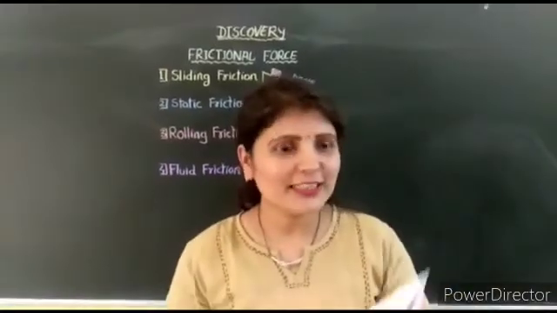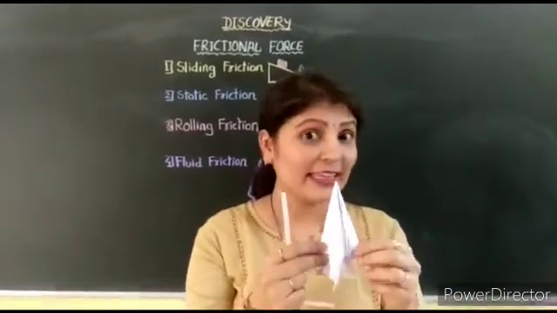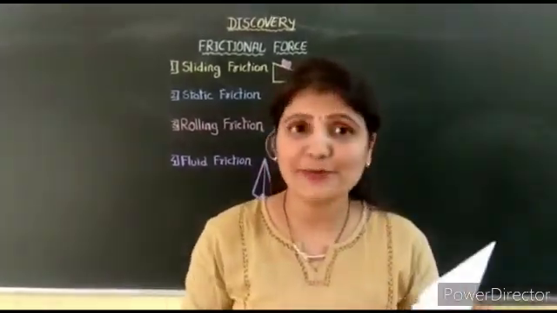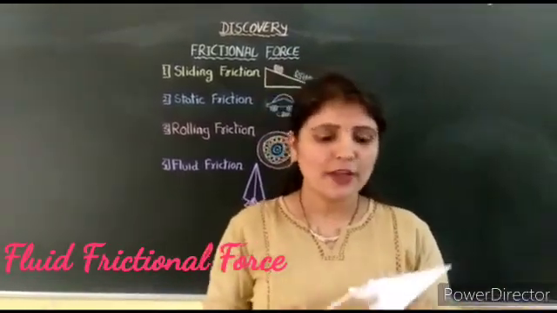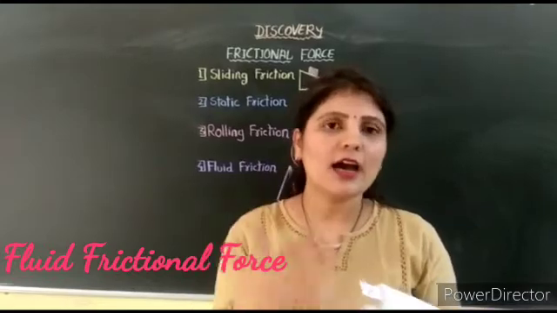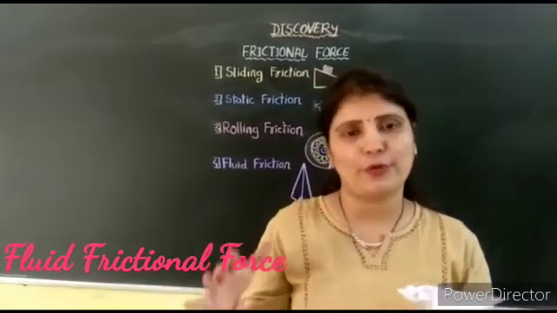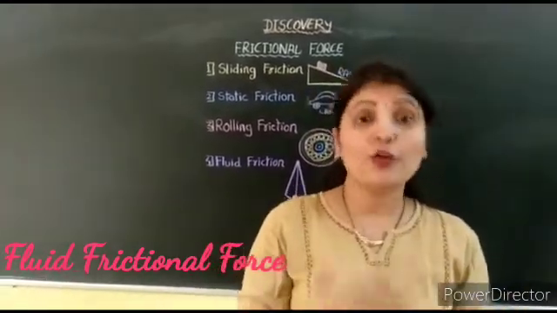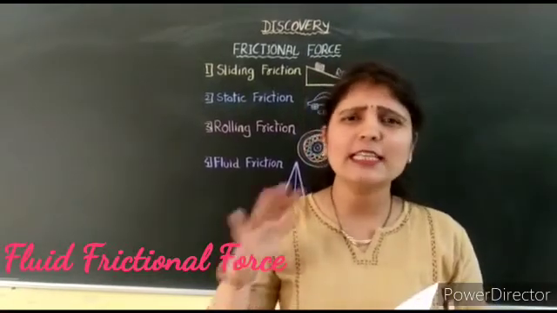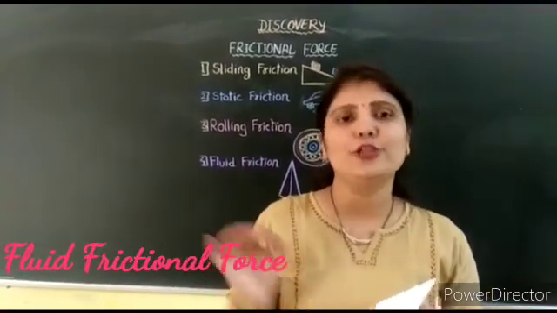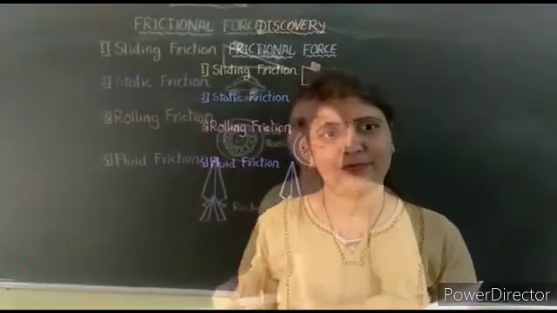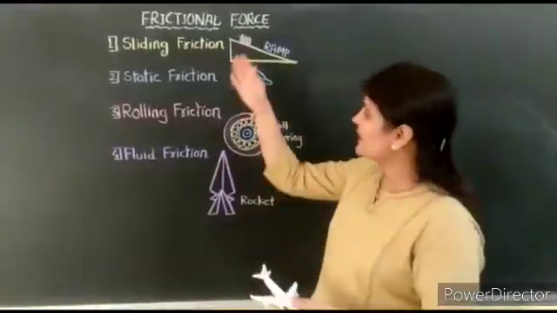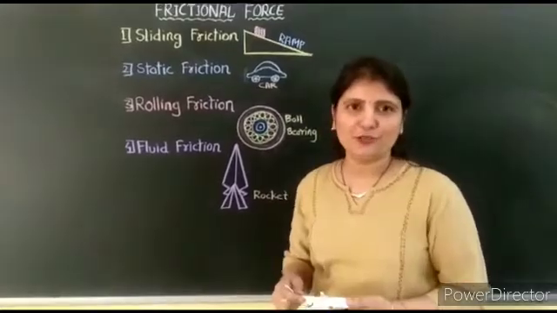Did you observe, children, that this paper rocket was flying in the air? Why is it possible? It is possible due to fluid frictional force. So the fluid frictional force allows the body to move through the fluid, either air or water. The objects can easily move through it only and only due to fluid frictional force. Okay? So these are the examples of types of frictional force.